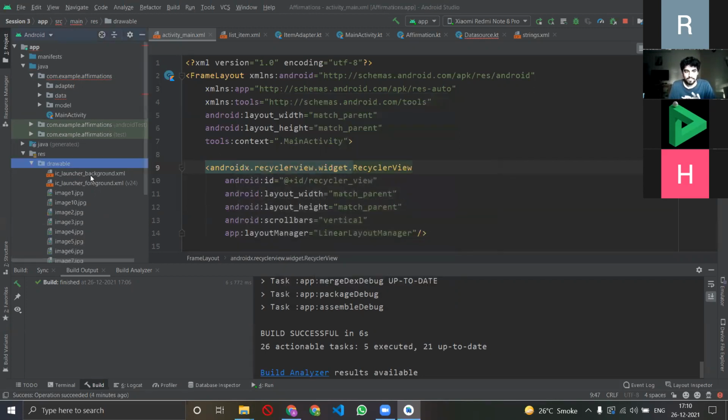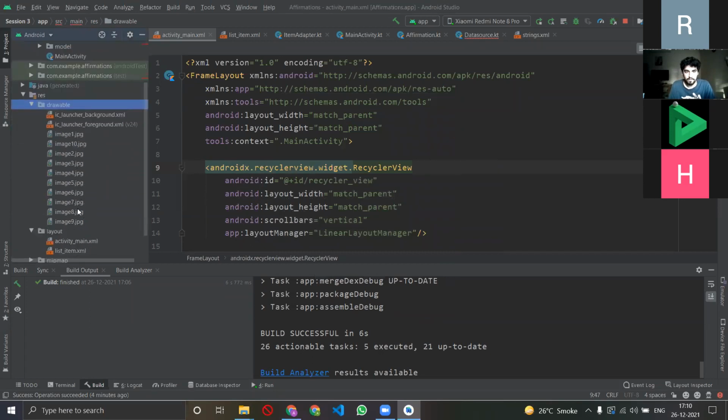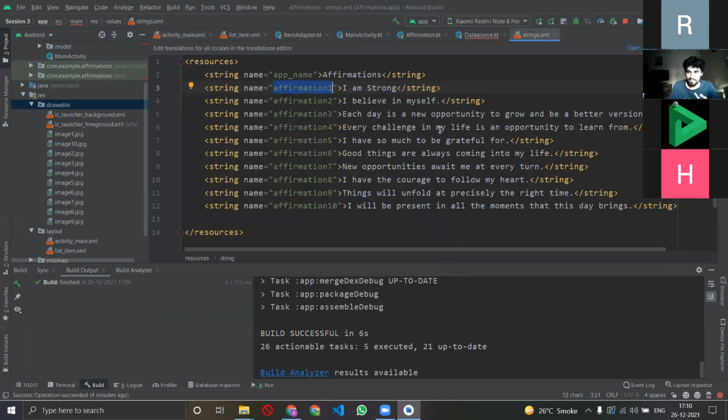So that means it'll paste all my 10 images here. Done. Now, the very first thing, when we wanted text, what did we do? We added text here. So that we have done. We have added images in the drawable folder, so now all the images are there in Android Studio.